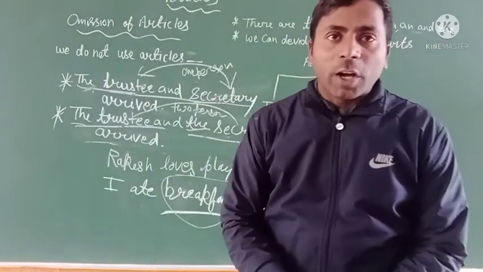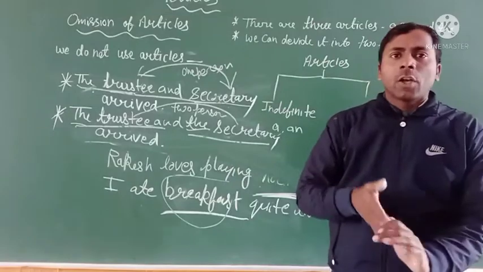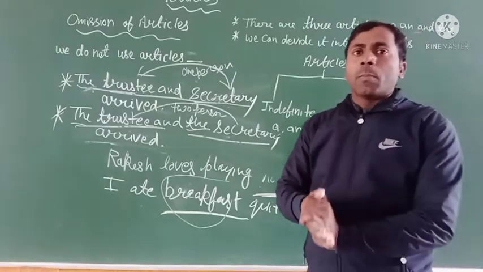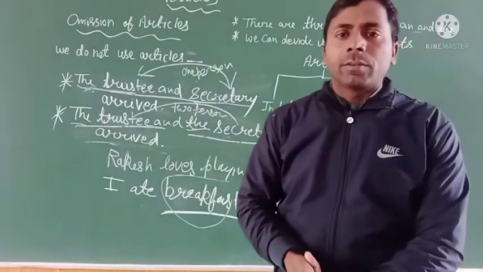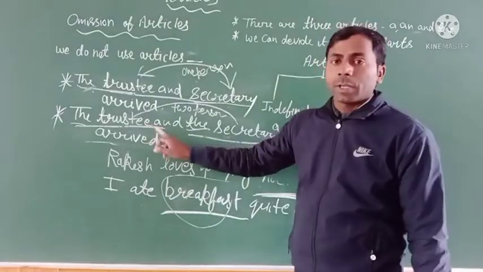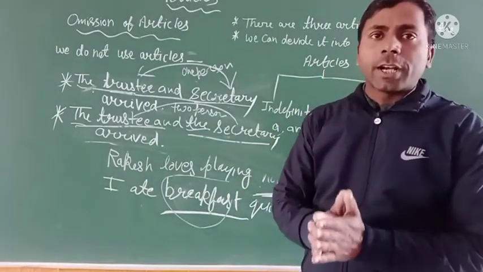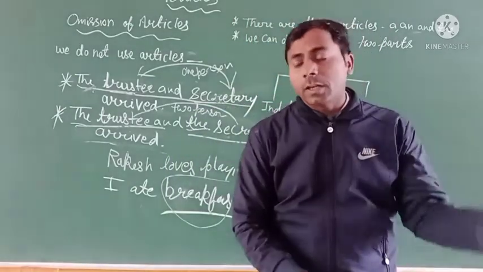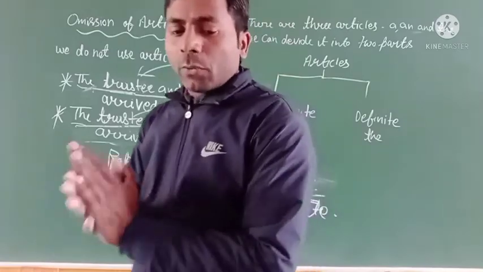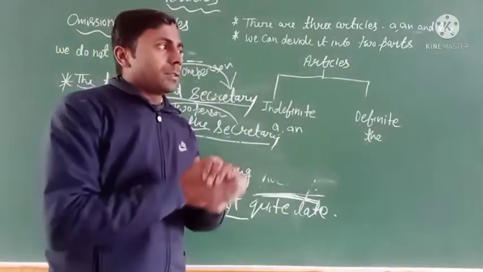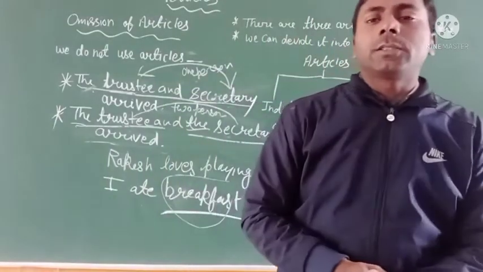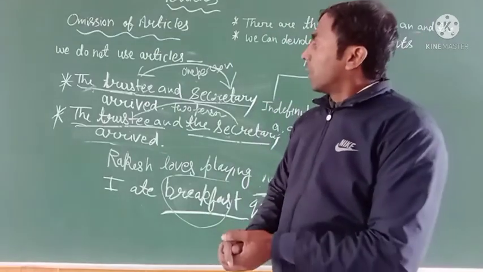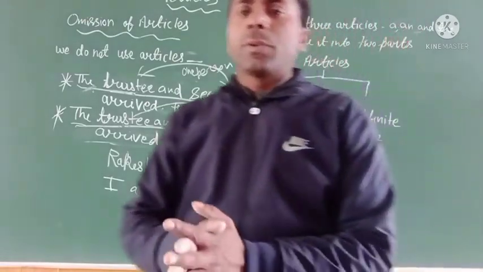I think the first sentence implies only one person, who was both trustee and secretary. But the second sentence states that two persons arrived: one is the trustee and the second is the secretary. Clear? I hope you all understand it very well, and wherever you get articles, you can use them easily and understand in which places we cannot use articles. That's clear. So thank you for watching the video.